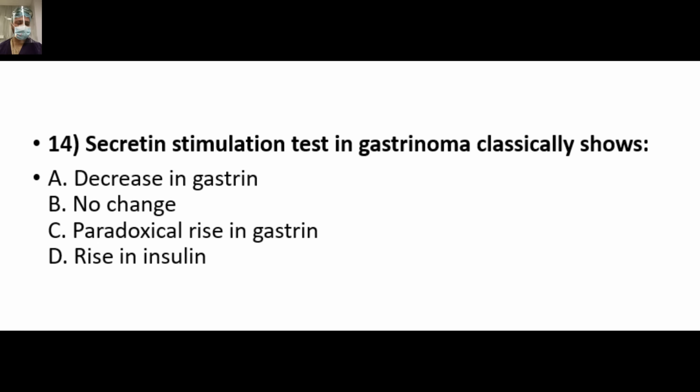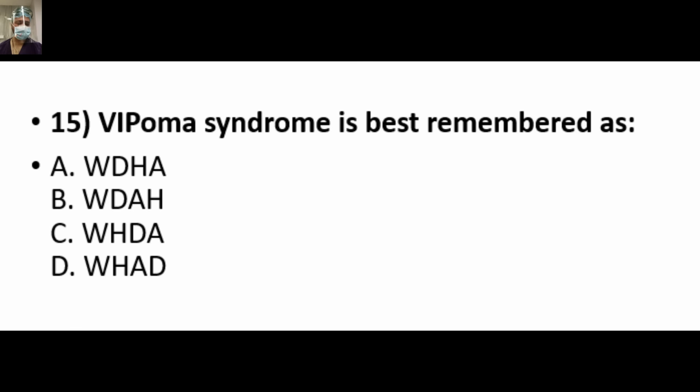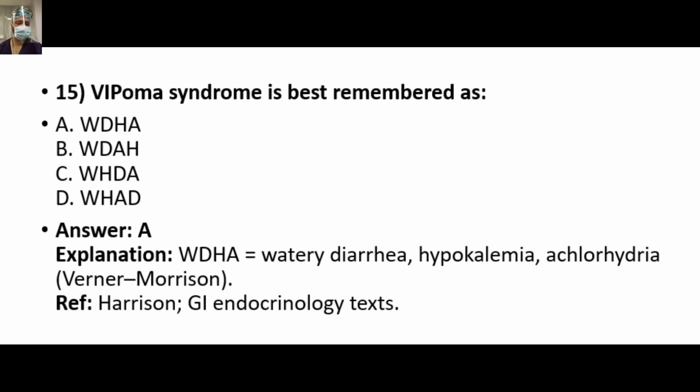Secretin stimulation test in gastrinoma classically shows, so answer is C, paradoxical increase in gastrin after secretin supports gastrinoma, used when fasting gastrin is equivocal. VIPoma syndrome is best remembered as, it's simple. Answer is A, WDHA syndrome: watery diarrhea, hypokalemia, achlorhydria. That is the Verner-Morrison syndrome.